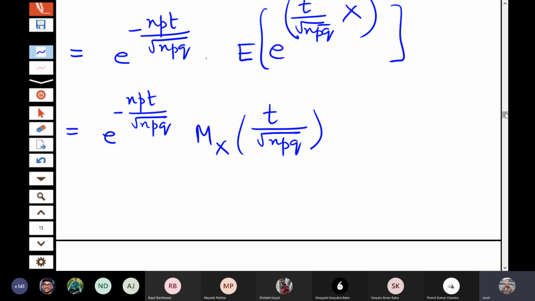Shall I call the names? So expectation of e to the power lambda t. What is the MGF of a binomial distribution? Let me ask some person. I can see the name Naman Jajani. Do you know the moment generating function of a binomial distribution? Yes, sir. But sir, I don't remember the formula exactly. I have studied it, sir.